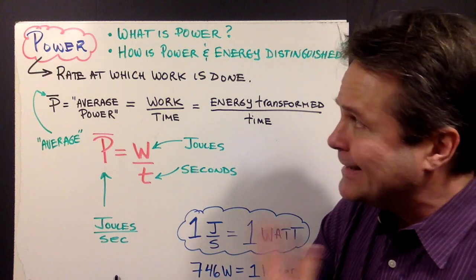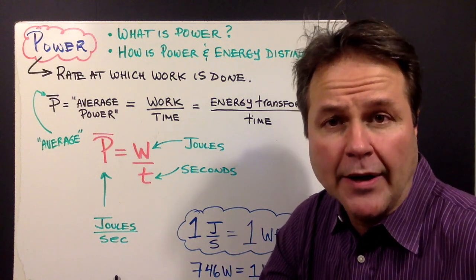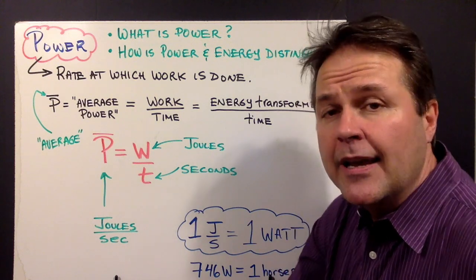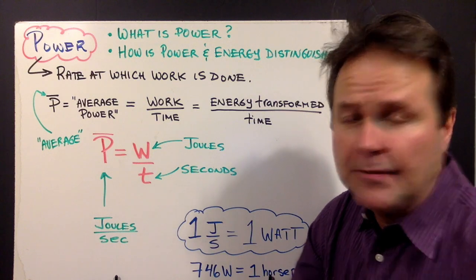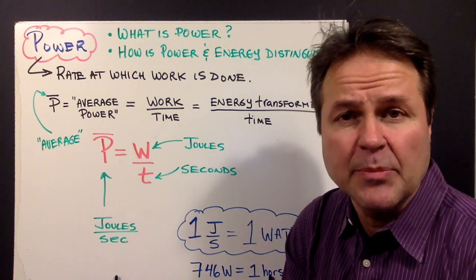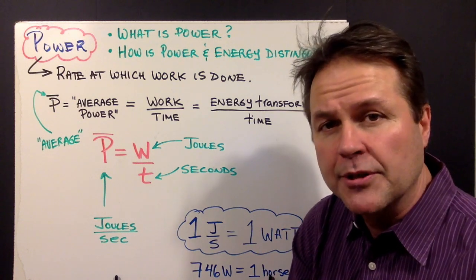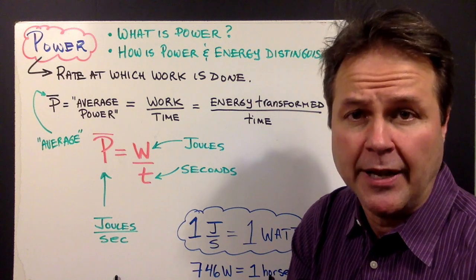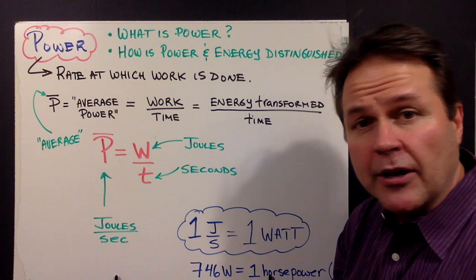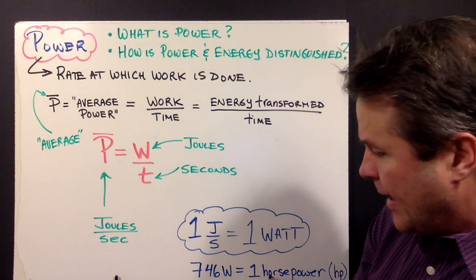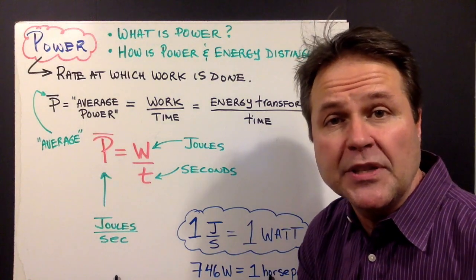Now, the idea of power was explored by a gentleman by the name of James Watt. He invented one of the first steam engines, and he was interested in finding a way of measuring power. And just to quickly tell you about the experiment that he performed, he measured the amount of work a horse could typically do in an 8-hour day. And so for that reason, we measure a lot of our machines, our car engines, in horsepower. And by definition, 1 horsepower is equal to 746 watts.